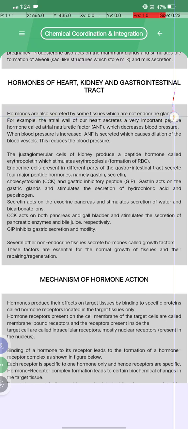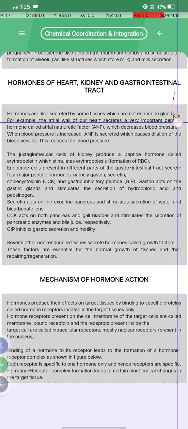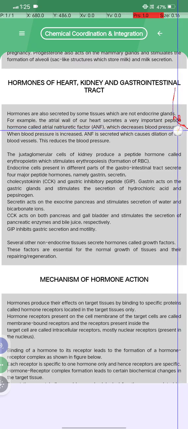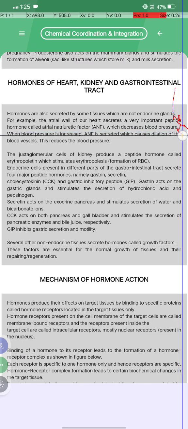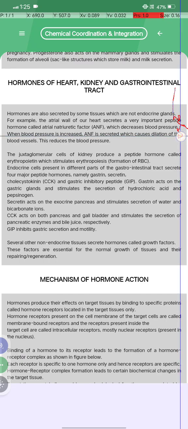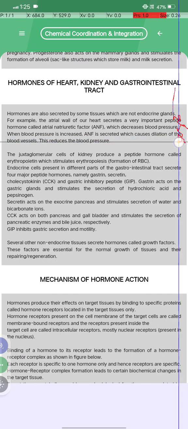Hormones are also secreted by some tissues which are not endocrine. For example, the atrial wall of our heart secretes a very important peptide hormone called atrial natriuretic factor, ANF, which decreases blood pressure. When the blood pressure increases, ANF is secreted, which causes dilation of the blood vessels, and this reduces the blood pressure.